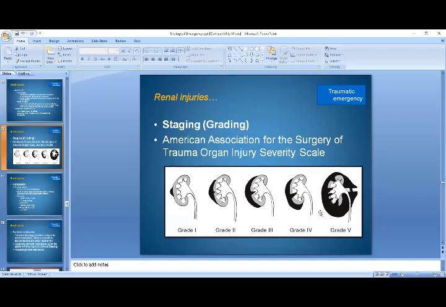So this is the normal kidney, and this is the kidney which has got trauma. So here you can appreciate that the renal pedicle, which constitutes the renal artery and vein, has been avulsed. So this is a non-functional kidney. This is a non-viable kidney. You just have to take it out. So grade 1, 2, 3, 4, and 5. You can appreciate that multiple grade 4 injuries will constitute a grade 5 injury. Whereas in case of grade 5 injury, you can also have an expanding hematoma and avulsion of the renal pedicle.